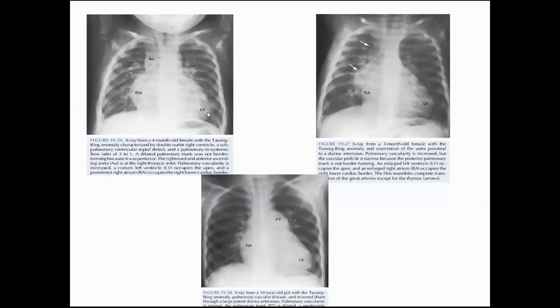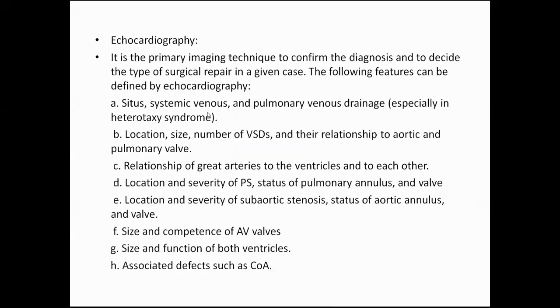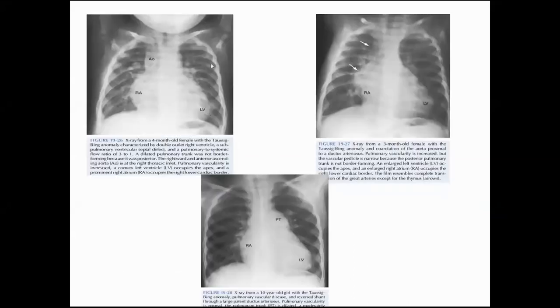I think X-ray we can go ahead. Sir, thymic shadow के बारे में. So what is important of thymic shadow? It is present in Taussig-Bing, but in TGA it is not present. That is a very good point. As Romila is saying, the presence of thymic shadow would favor a diagnosis of Taussig-Bing.